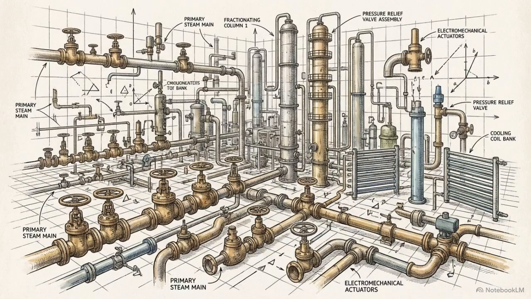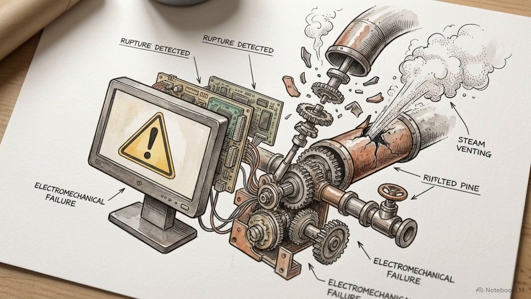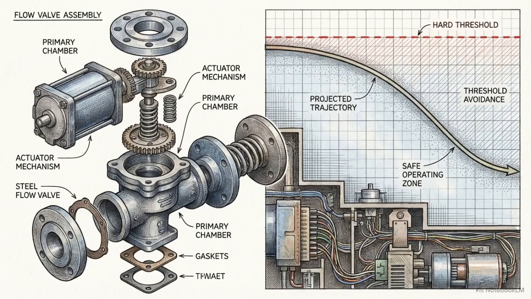However, PID has a strict architectural limit. It is entirely reactive. It breaks down when managing industrial processes that involve multiple interacting variables and rigid physical constraints that cannot be violated. Managing interacting variables while respecting strict constraints is a predictive problem, not a reactive one. Solving it requires a completely different mathematical approach.